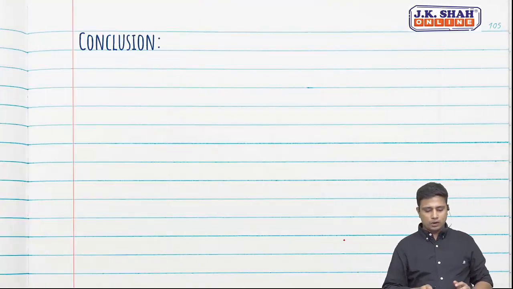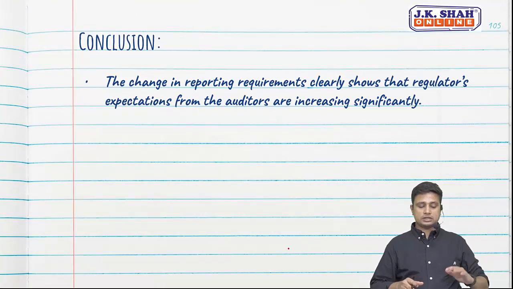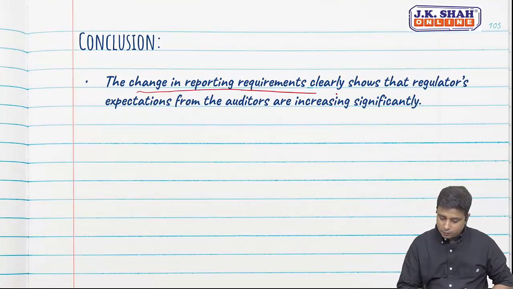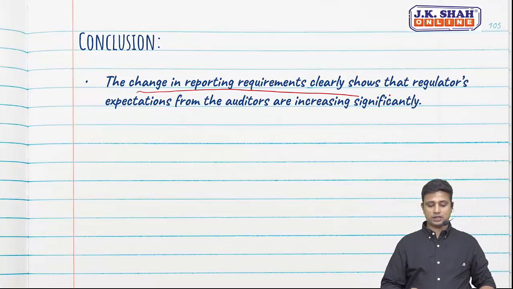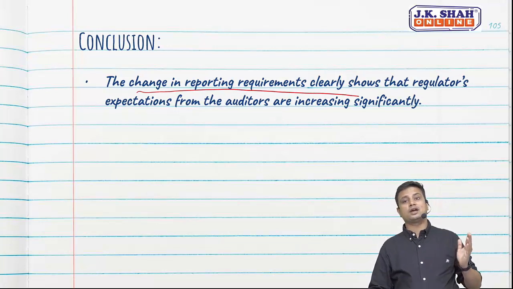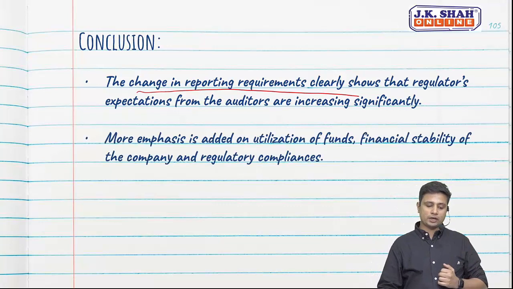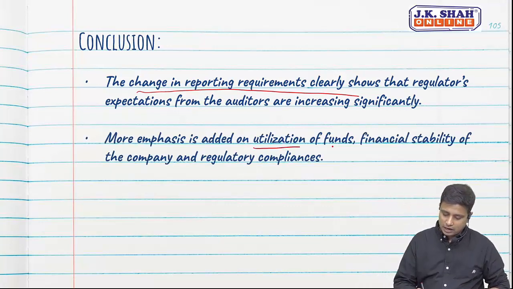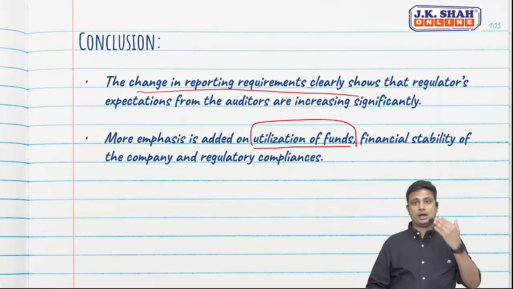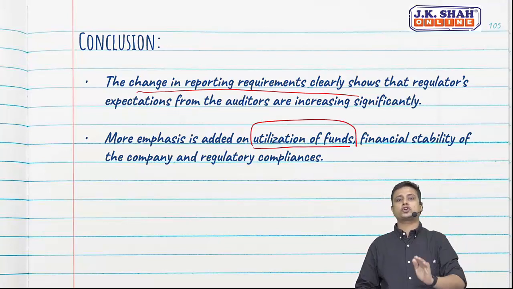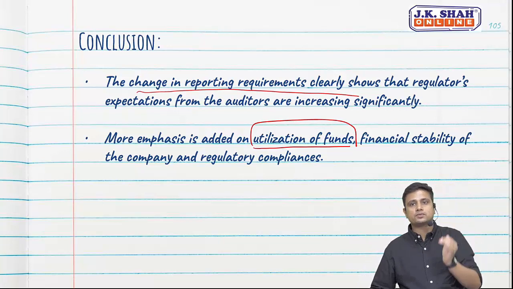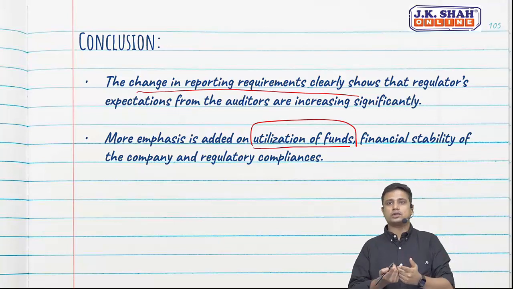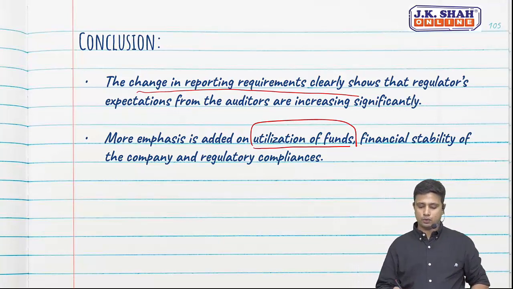To conclude, if we see the differences between the earlier order and CARO 2020, the change in the reporting requirements clearly shows that expectations from the auditors are increasing significantly. There are a lot of minute points on which they require our reporting. More emphasis is added on utilization of funds. They have specified whether short term funds are used for short term and not long term purposes, for the purpose for which they were raised. If they are not used for the stated purpose, then also we need to report.